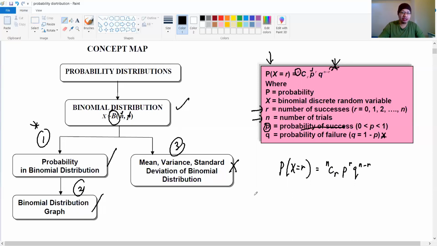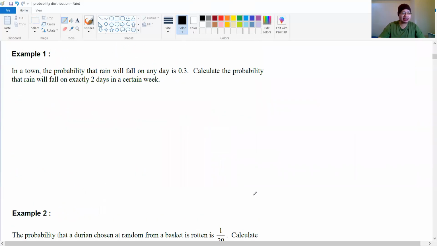Alright, so let's look at the example first. Example 1. In a town, the probability that rain will fall on that day, the probability of raining is 0.3. So what does that mean? From here, we know that p equals 0.3, the small p, not the capital P.